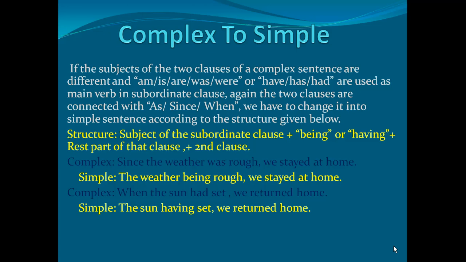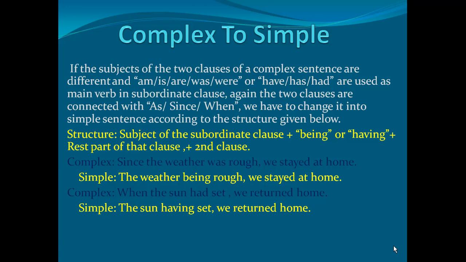See, so first one in complex, again first one structure, subject of the subordinate clause, then being or having, rest part of that clause, second clause. First one in complex sentence, since the weather was rough, we stayed at home. The weather being rough, we stayed at home. Next one in complex, when the sun had set, we returned home. In simple, the sun having set, we returned home.